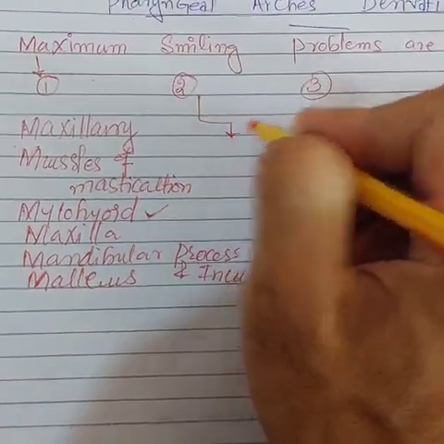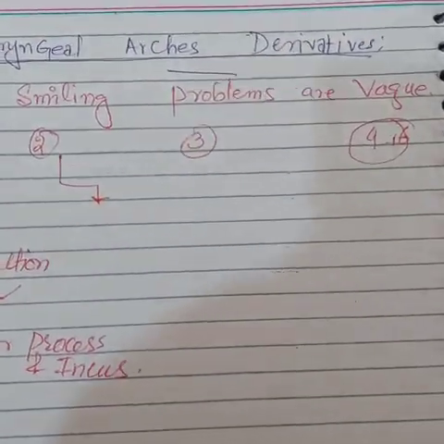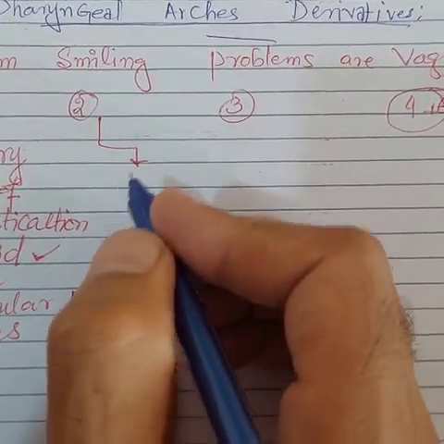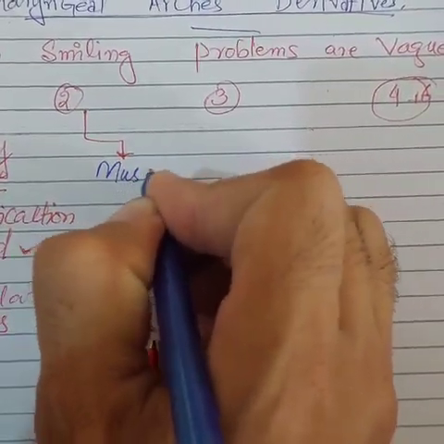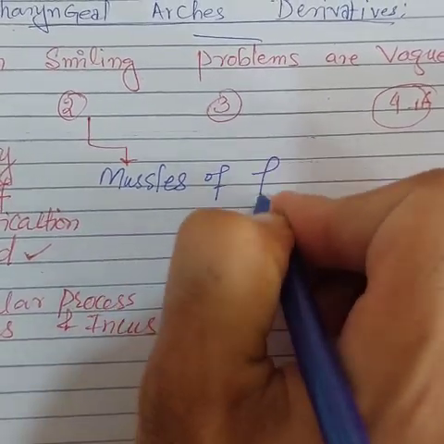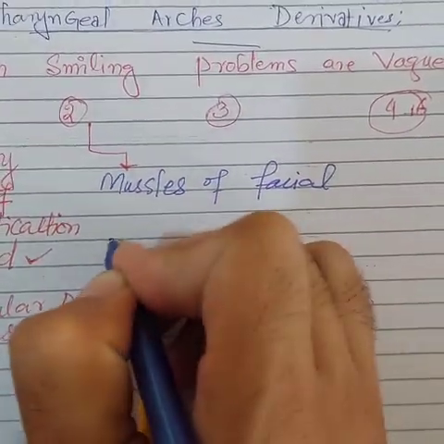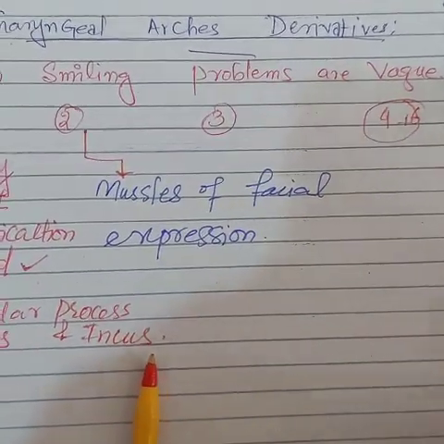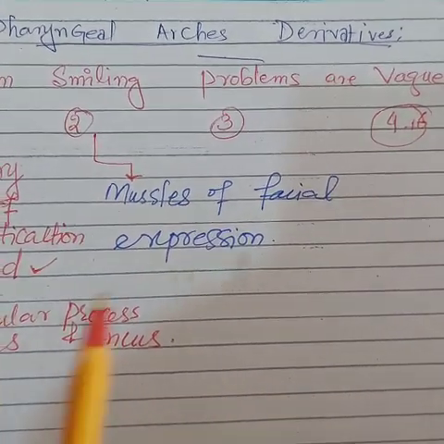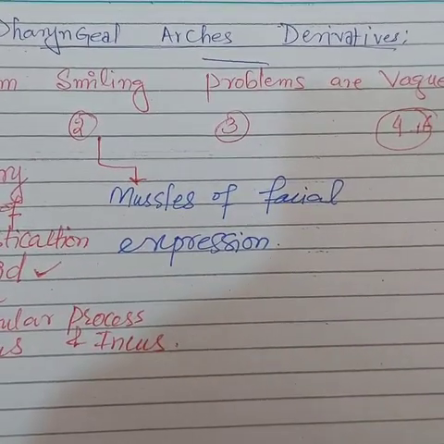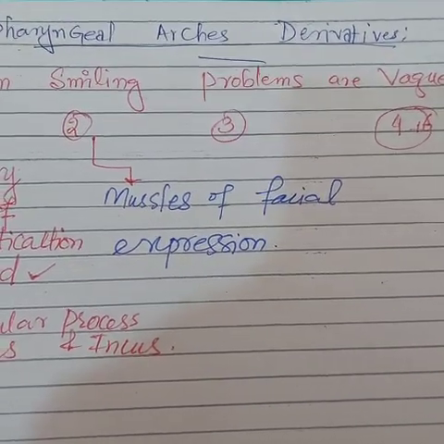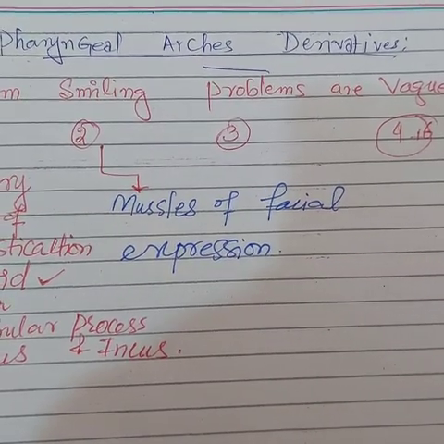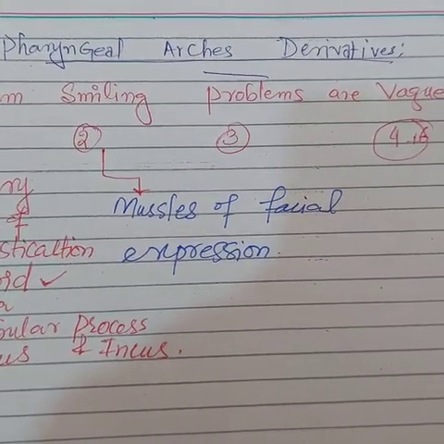Now, to know about the second pharyngeal arch derivatives, you should know about smiling. Well, smiling is associated with muscles of facial expression. The muscles of facial expression include the buccinator muscles, the muscles of the lips, the muscles of the forehead, and the muscles which close the eye. These are all the muscles of facial expression, and they help in smiling.